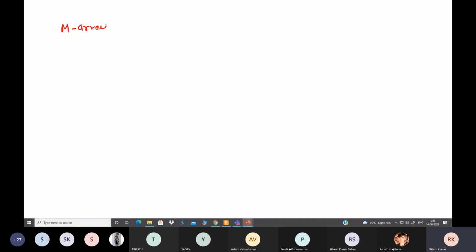And this concept you can apply for any given system. So M-array signaling. M means what? It represents the number of symbols. Okay, so M is what? Number of symbols, and that can be represented in terms of number of bits. N is what? Number of bits present in one symbol.